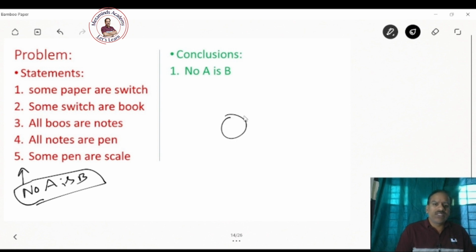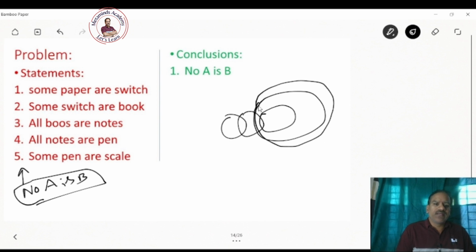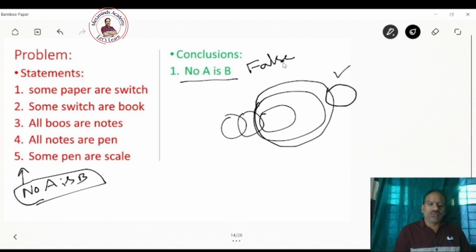Some paper are switch, some switch are book, all book are notes, all notes are pens, some pen are cycle, some pen are scale. See, all the given parameters are connected by a single Venn diagram. In that case, no A is B type of conclusion is always false. That is rule 2, right? No A is B type of statement is always false.